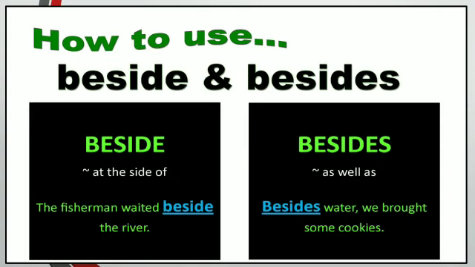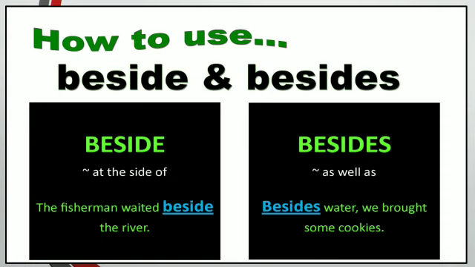On the other hand, besides means as well as. For example, besides water we brought some cookies. We can write this sentence in another way: we have brought some cookies as well as some water.